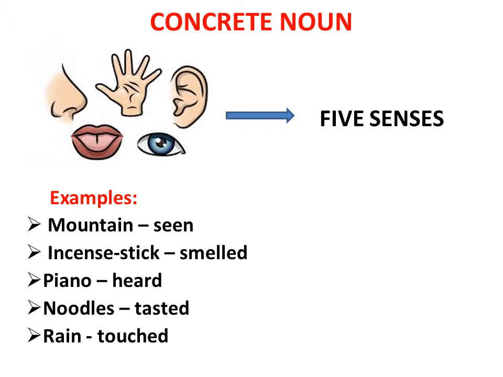For example, mountain, which can be seen. Incense stick, it can be smelled. Piano can be heard. Noodles can be tasted. Rain can be touched. So all these come under concrete noun. A concrete noun is a noun that exists physically and can be seen, smelled, heard, tasted or touched. A concrete noun can be a common noun, proper noun, countable noun, uncountable noun or collective noun.